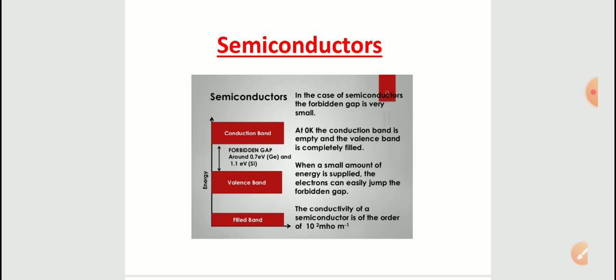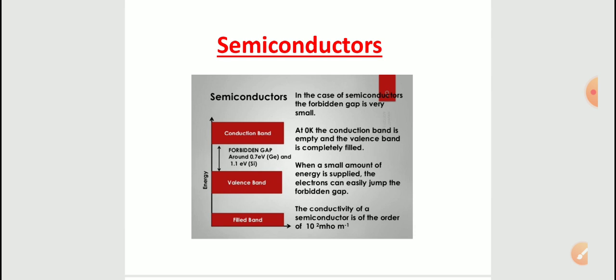If you consider a few examples, silicon, germanium and graphite are some examples of semiconductors. And the forbidden gap is in the range of 1 electron volt. Another important point: at low temperature, the valence band is completely occupied with electrons, and at the same time the conduction band is empty, because the electrons in the valence band do not have enough energy to move into the conduction band.